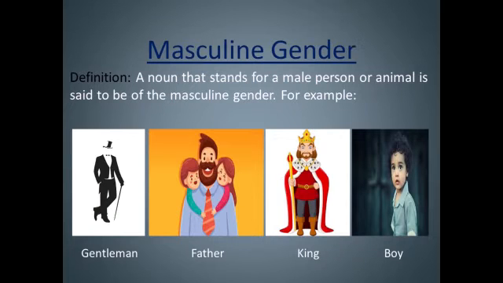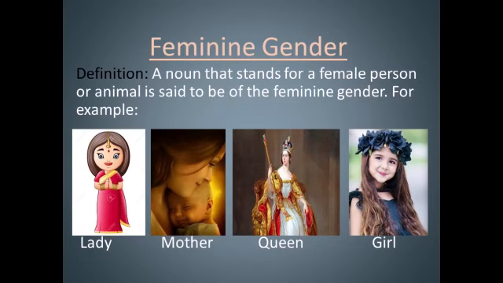Masculine gender. A noun that stands for a male person or animal is said to be of the masculine gender. For example, you have seen in the picture gentleman, father, king, boy. These all denote the masculine gender. Feminine gender. A noun that stands for a female person or animal is said to be of the feminine gender. For example, lady, mother, queen, girl. These are all feminine gender.